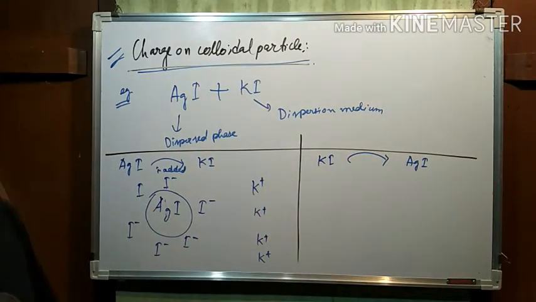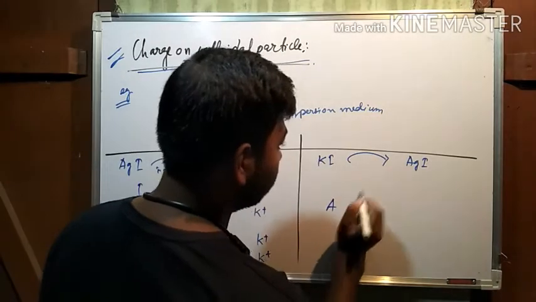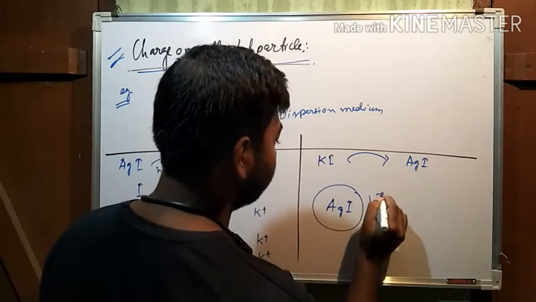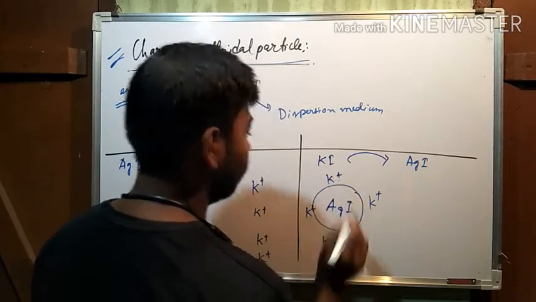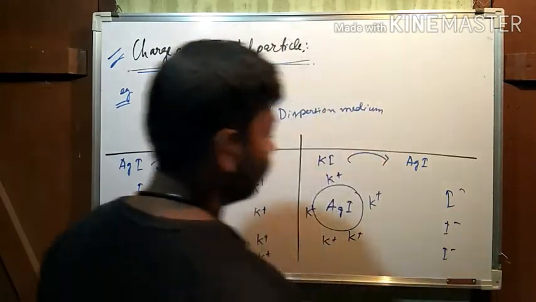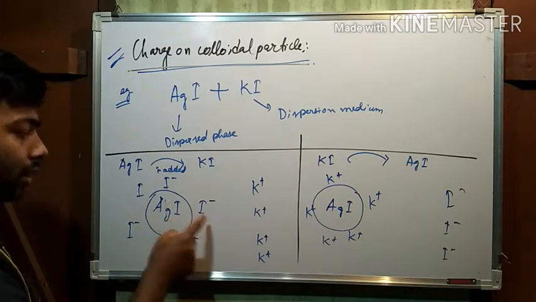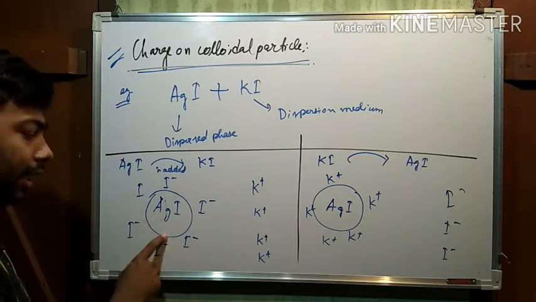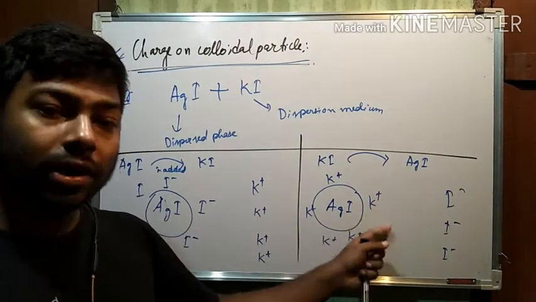But here it is just the opposite of this one. Silver iodide is surrounded with potassium ion, and here is I negative. Now see, silver iodide is a colloid surrounded with negative charge, that's why it is a negatively charged colloid. But this one is surrounded by positive ion, so that is a positively charged colloid.